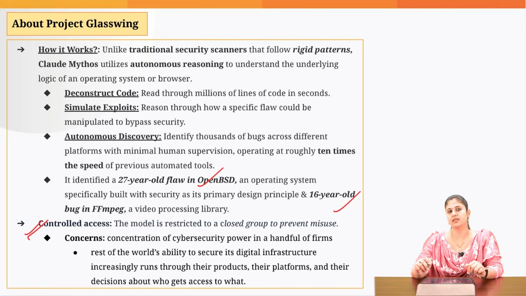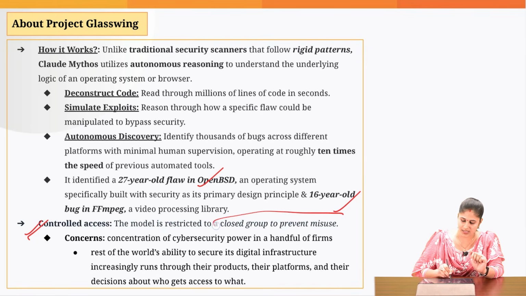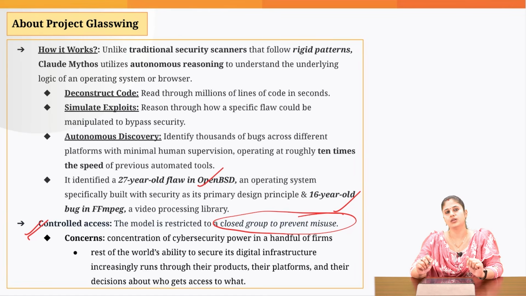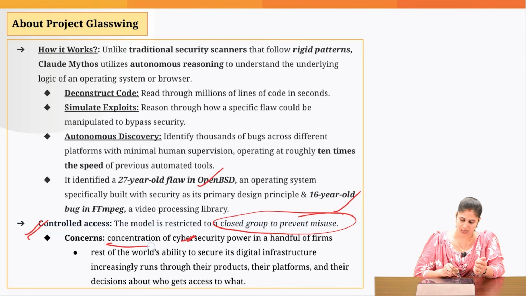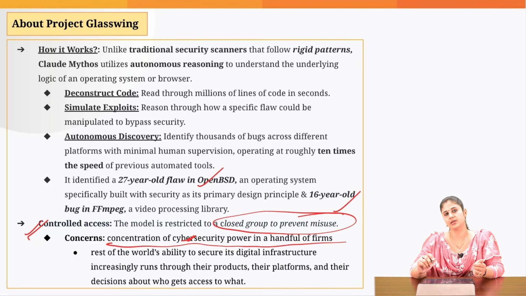But what is the concern with this particular project, which was highlighted in today's article? The concern is that under this Project Glasswing, the collaborating companies have said that this technology would be available only to a closed group of companies. This is going to concentrate cybersecurity power in the hands of a few firms only.